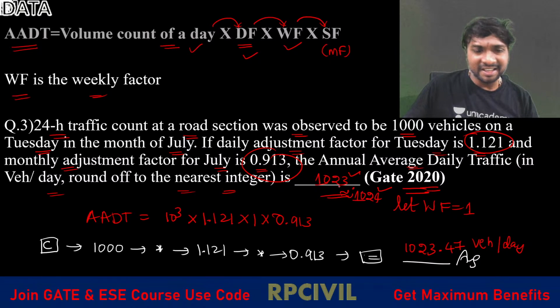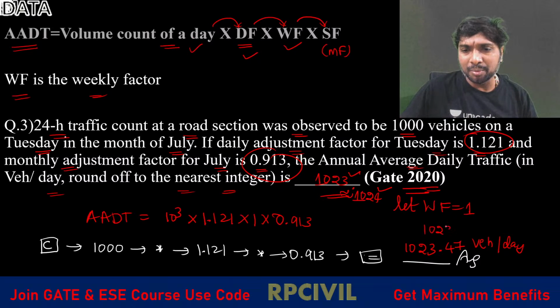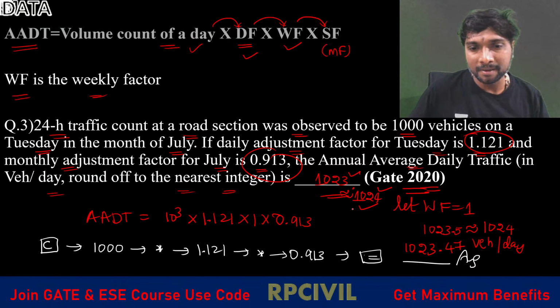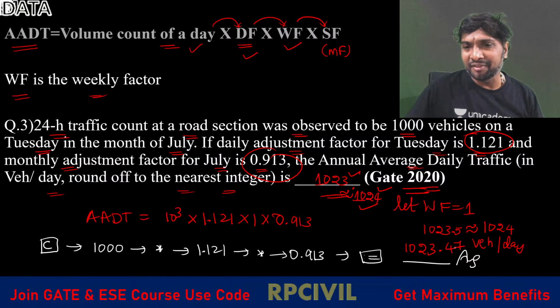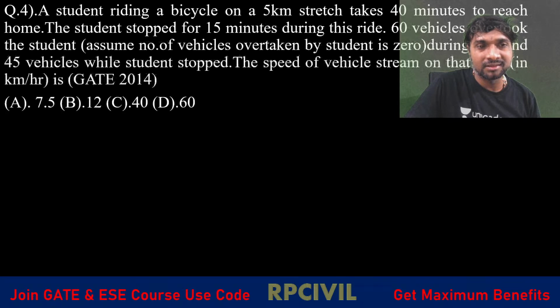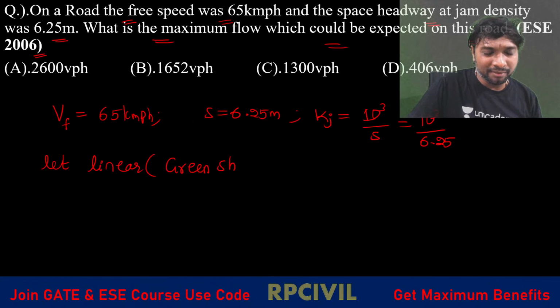But which one is exactly correct? 1023, because this one is lesser than 5 now. But if you observe 1023.5, then you can approximately equate it to 1024. So you can select this one. Anyone is correct, so don't worry. This is lesser than 50, so you can round it off to 1023 only. But when you are rounding off these two decimals, it will become 0.5. So when it is 50, you can round it off to 1024, right? They will give the answer such that any one will be selected as a correct answer. Don't worry. To be on the safer side, we'll go with 1024.